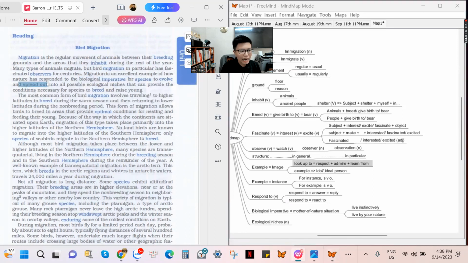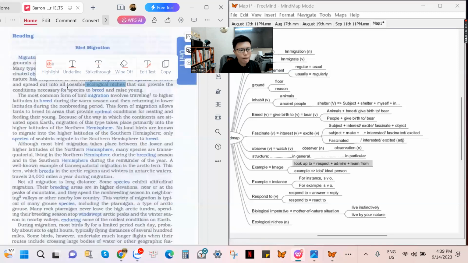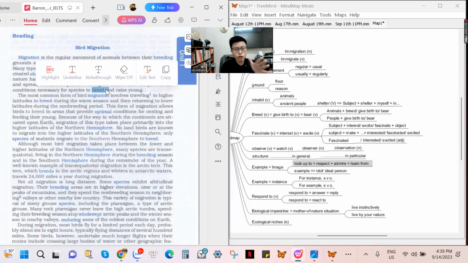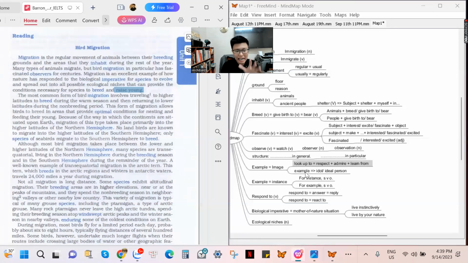Spread out means how the birds move from place to place and how they increase in numbers, giving birth to lots of birds in different places in the world. That is why they use the words possible ecological niches: possible places in the world that provide the best conditions for the birds to breed, give birth, and take good care of the baby birds.